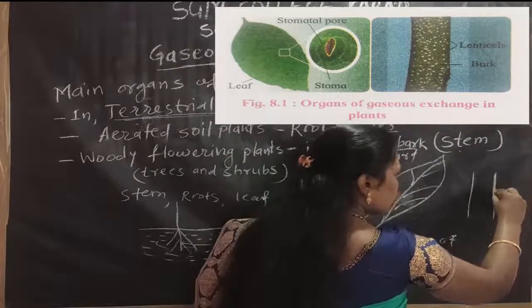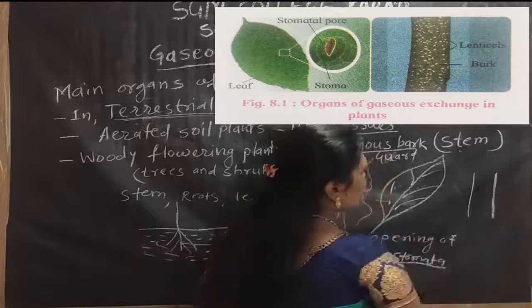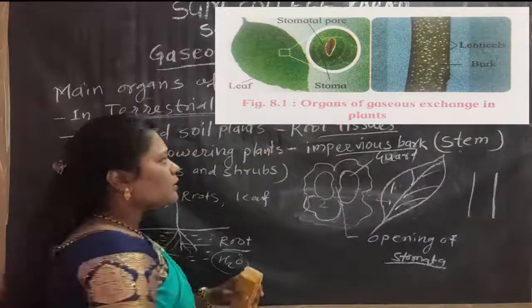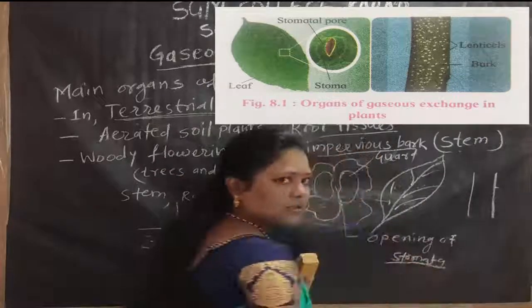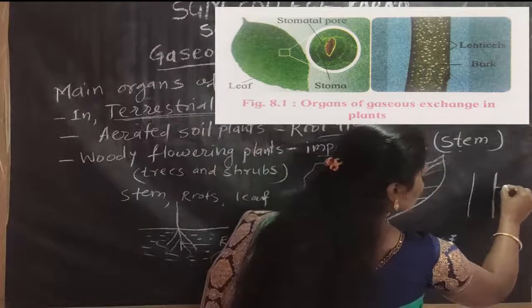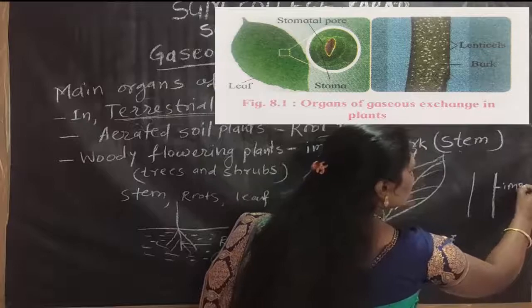That is the external part. On the external part of the stem, there is an impervious bark.